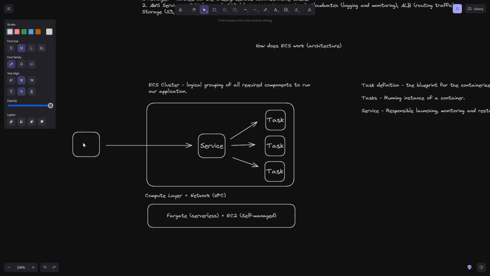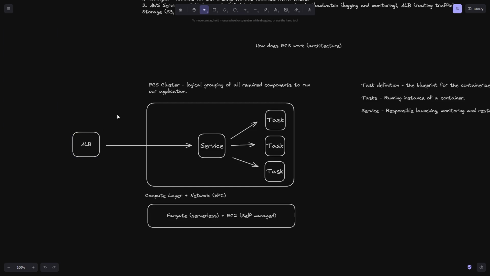So basically, like I said before, because we can integrate ECS with many various services of AWS, we could actually have a load balancer that then sends traffic to our service, and our service will actually act like a load balancer itself in terms of routing traffic to our different tasks or different running instances of our application.